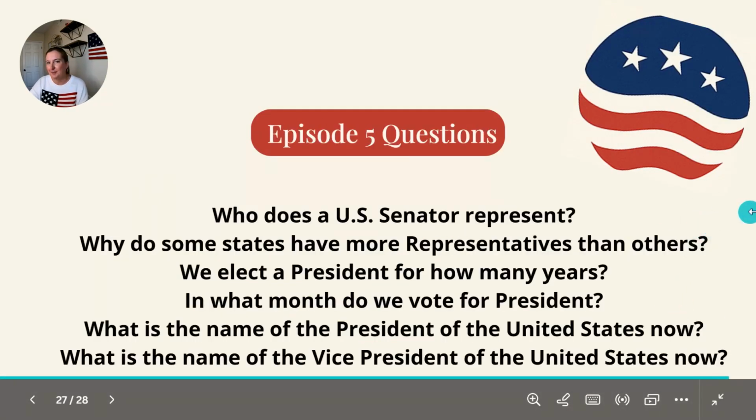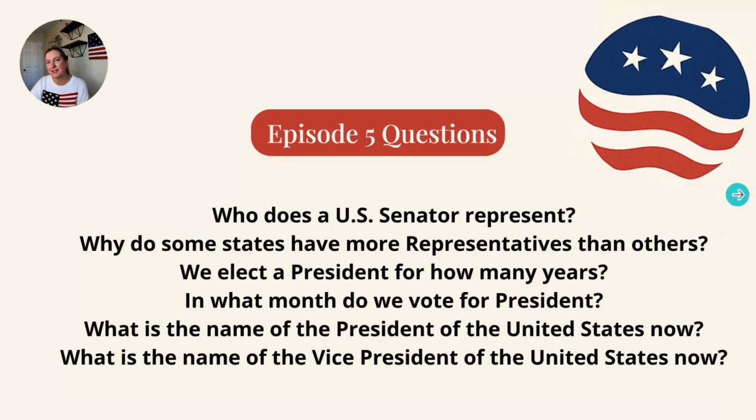All right, episode 5. Who does a U.S. Senator represent? Everyone in their state. Very good. And why do some states have more representatives than others? Because of population. They have more people and they get more representatives. We elect a president for how many years? 4.